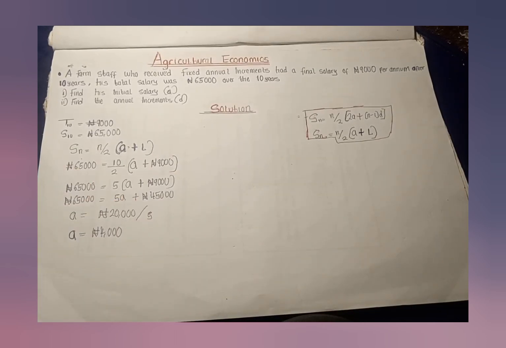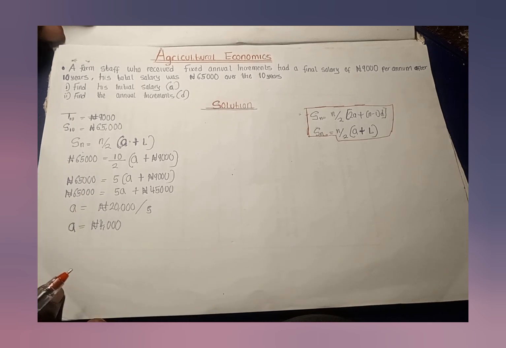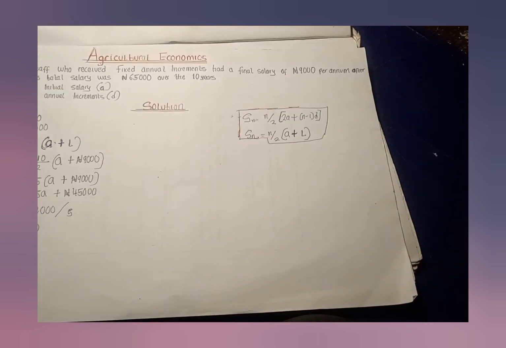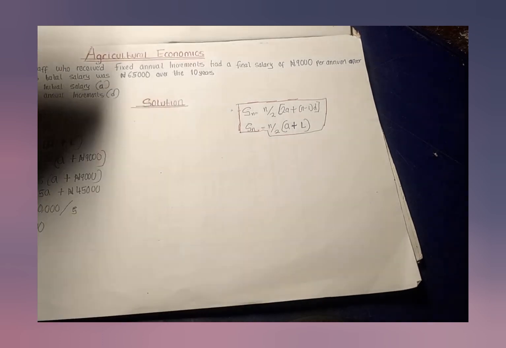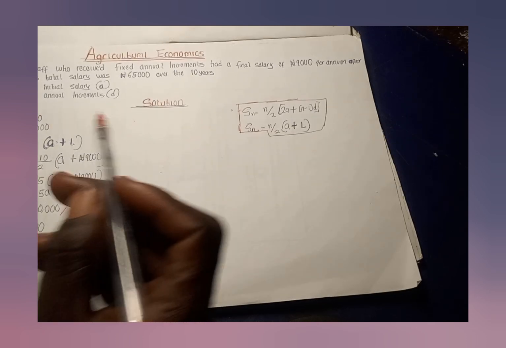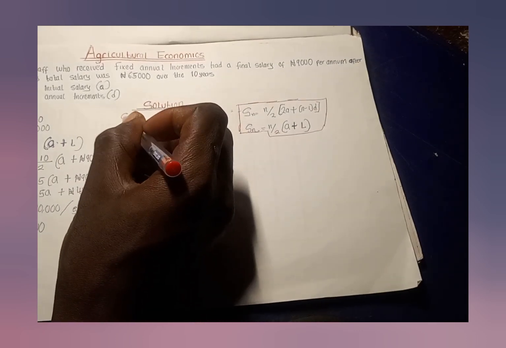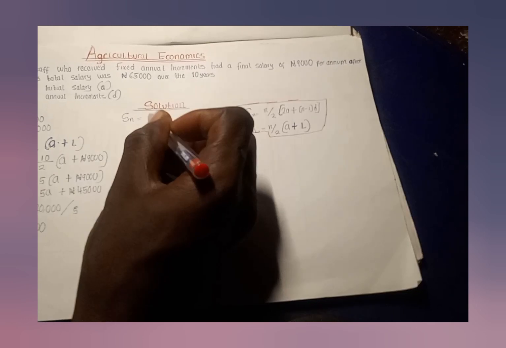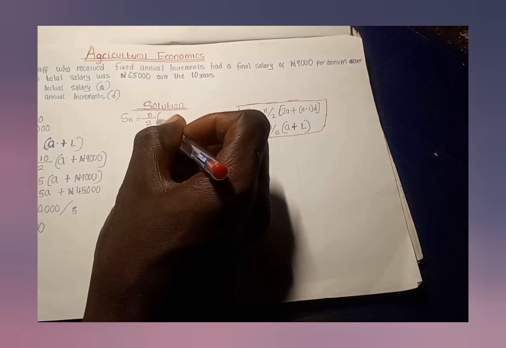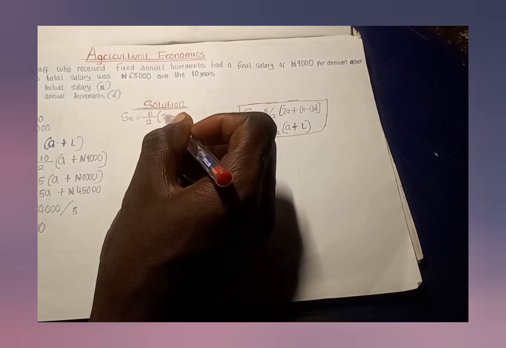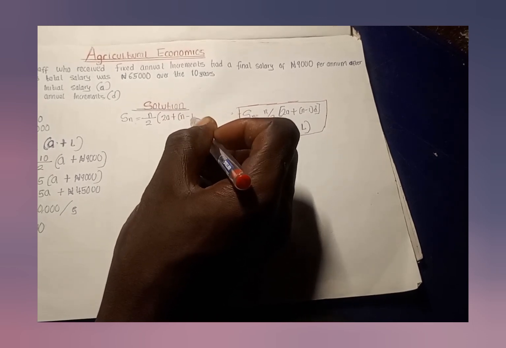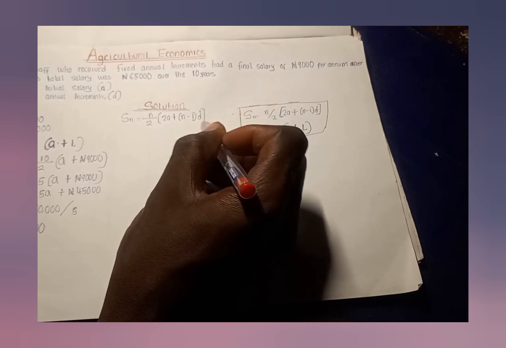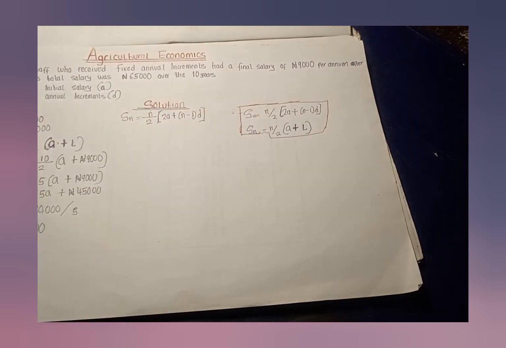So if I want to calculate my D, I can easily say Sn equals n over 2 into bracket 2a plus n minus 1 closing bracket D. I have known my Sn.